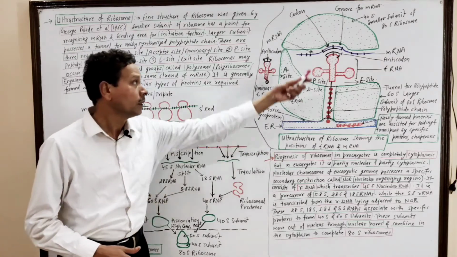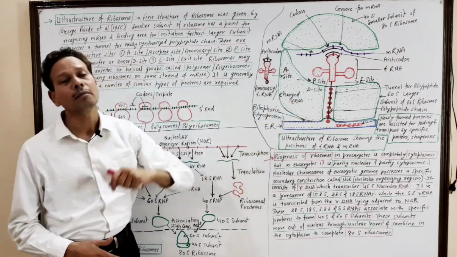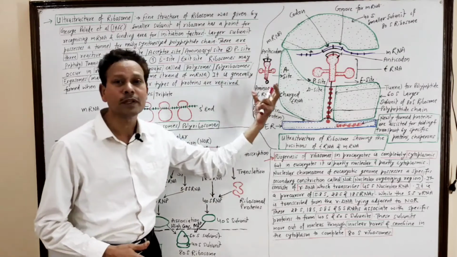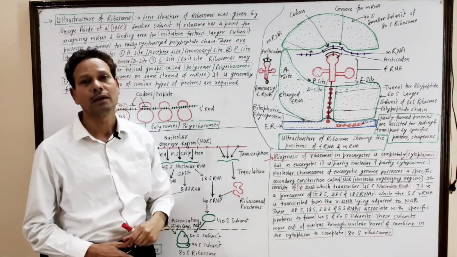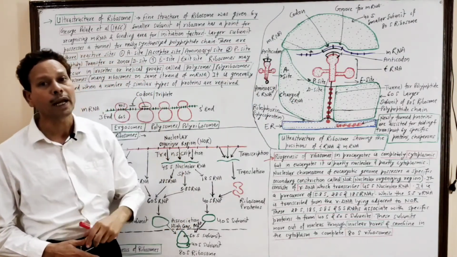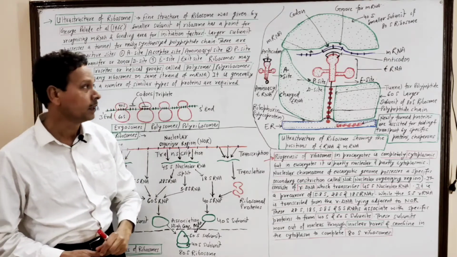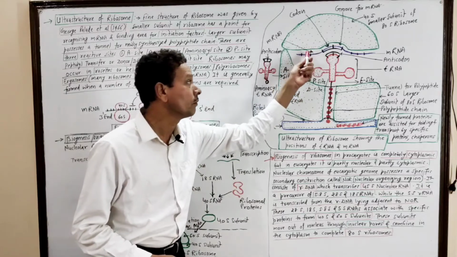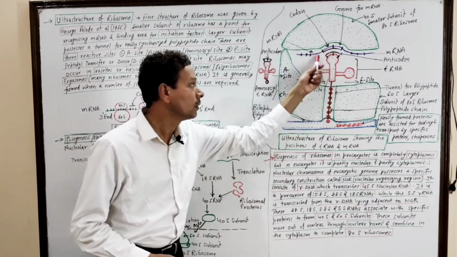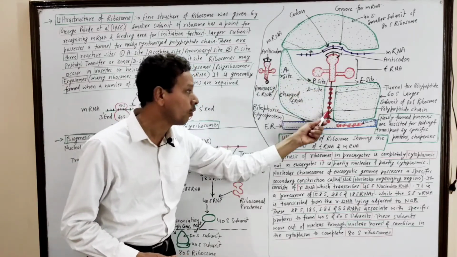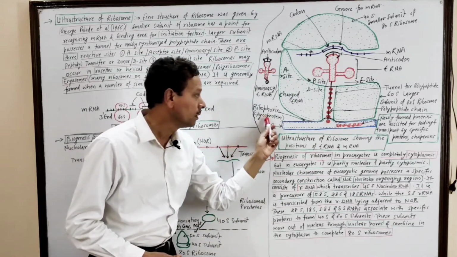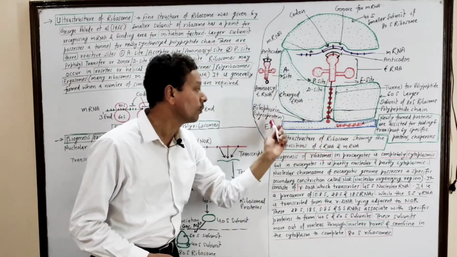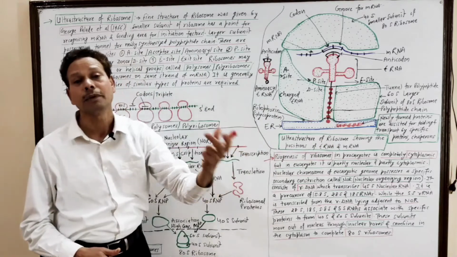This ultrastructure, the fine electron microscopic structure, was given by George Palade et al. in 1966. This fine structure shows the positions of mRNA, tRNA, and the polypeptide chain, as well as the association of the ribosome with the rough endoplasmic reticulum.